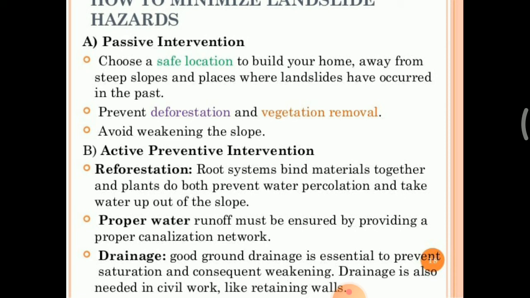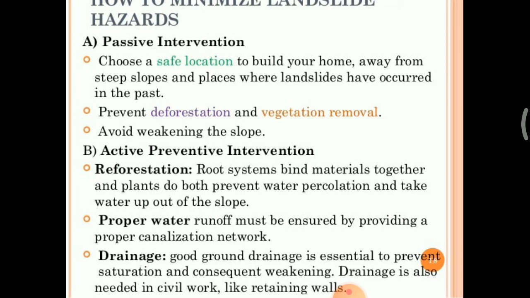So, the active preventive intervention. The first one is reforestation. Root systems bind the materials together, and plants both prevent water percolation and take water up out of the slope. The proper water runoff must be ensured by providing a proper canalization network. Drainage: good ground drainage is essential to prevent saturation and consequent weakening.